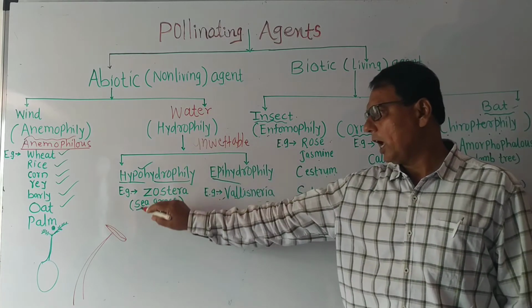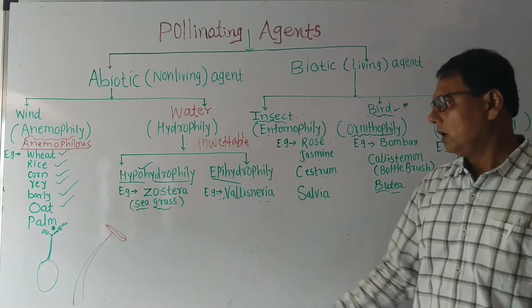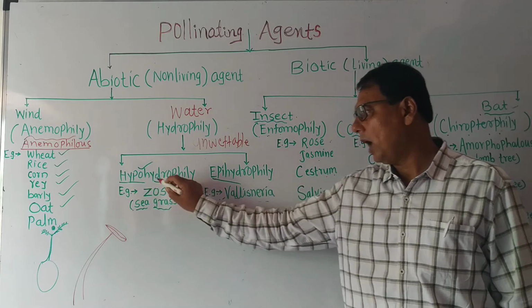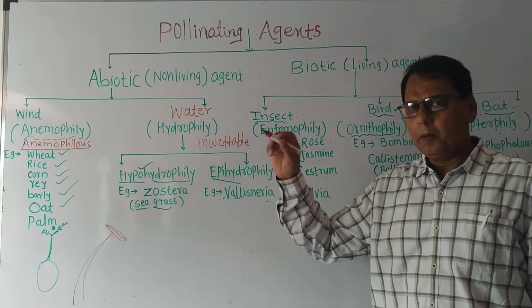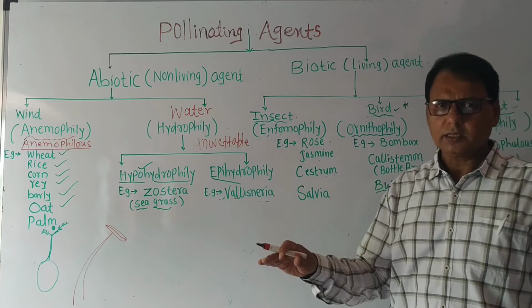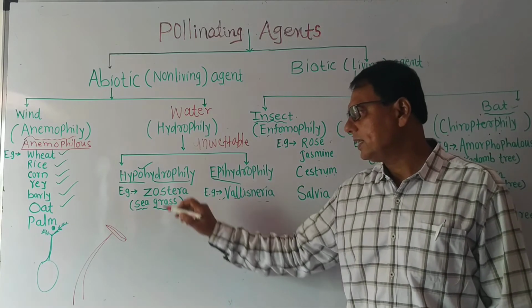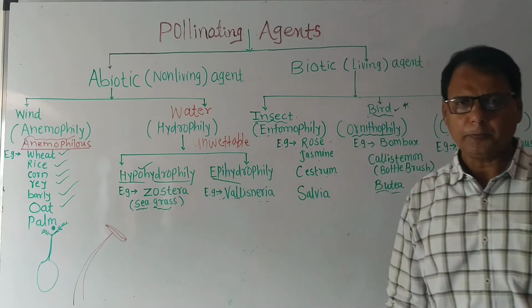Hydrophily is of two types: hypohydrophily and epihydrophily. Let's move to hypohydrophily. Pollination that occurs below the surface of the water is called hypohydrophily.